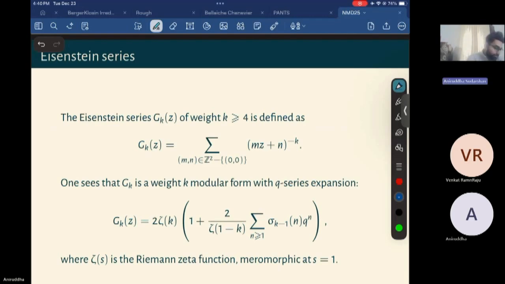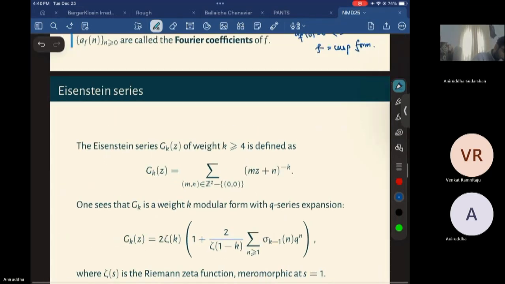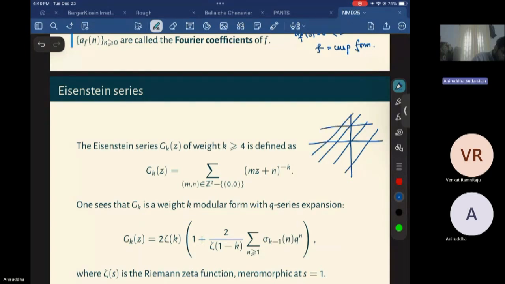If I think of the complex plane, and a lattice in the complex plane, this is basically taking points on a certain lattice.